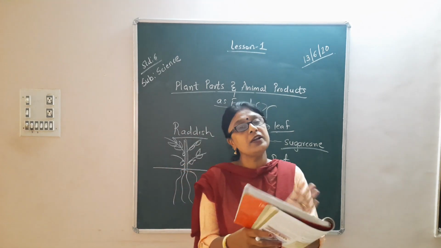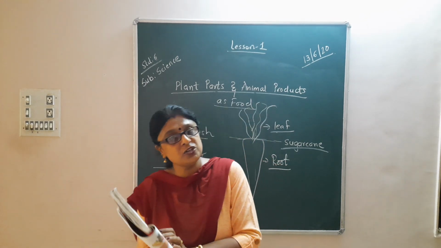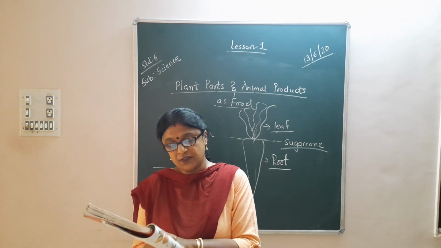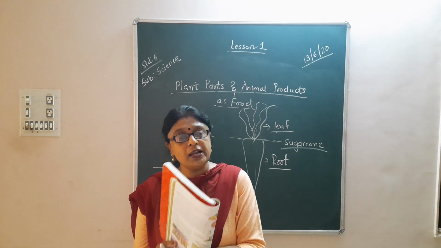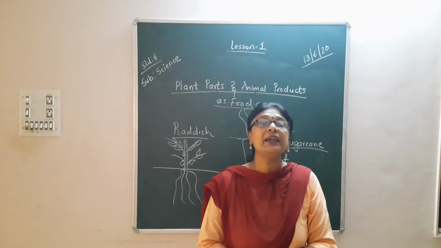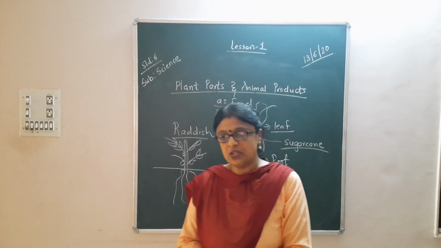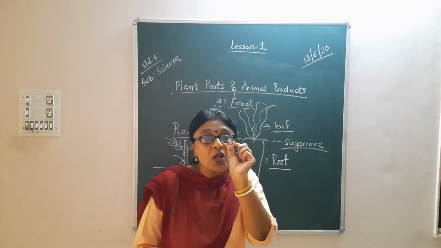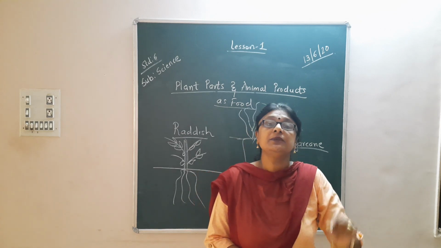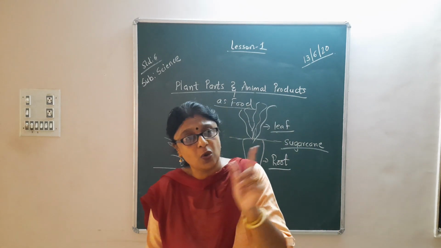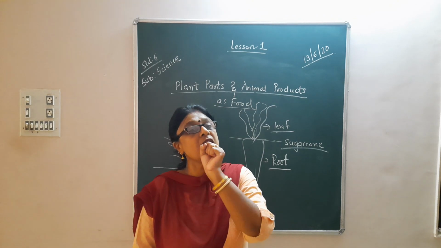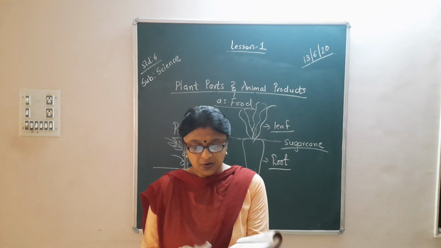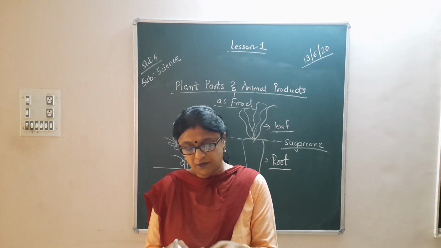Let us see. Brinjal. So what is brinjal if you are eating? Then what part of the plant you are eating? You are eating the fruit. Similarly, if you are eating the chili, then again it is the fruit. Then if you are eating the oil, then what are you getting it from? You are getting it from the seeds. Right? Castor oil seed or mustard seed. Mustard means rye. Everybody knows what is rye. So they are seeds. And you get the oil from those seeds. So oil is indirectly obtained from the seed. So it is the seed part of the plant. Fine? Understood? Okay.